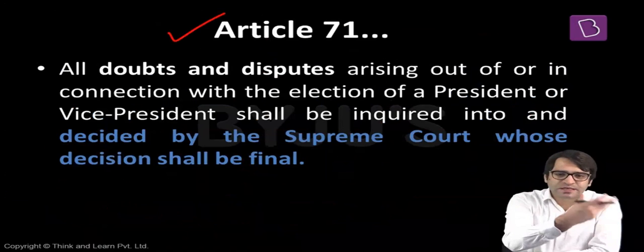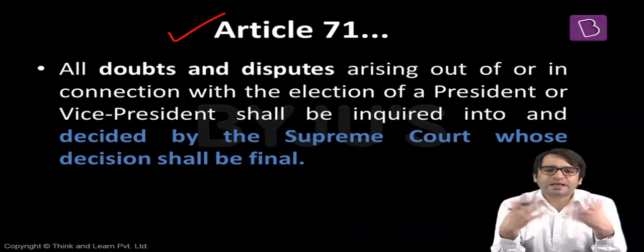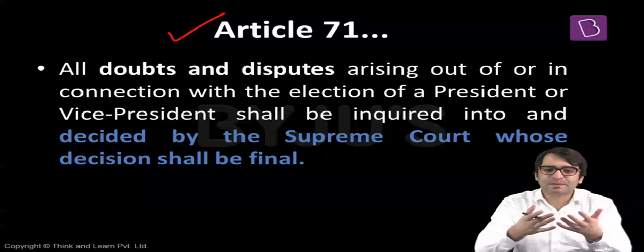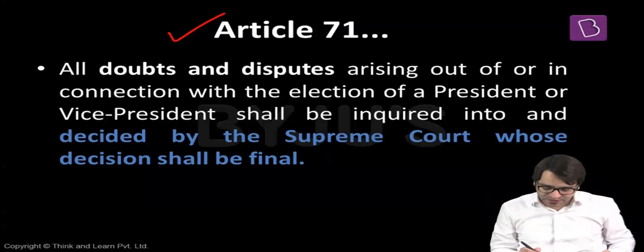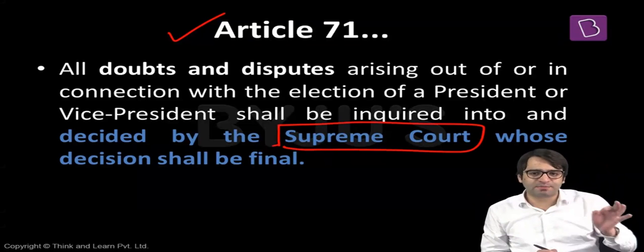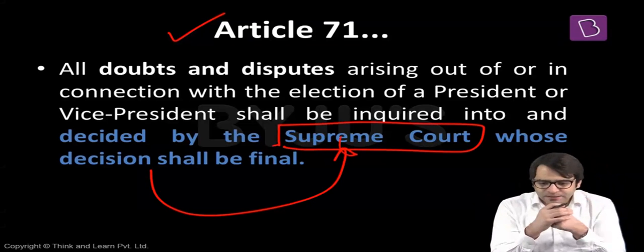Now, the President of India got elected, the Vice President of India got elected. Now somebody comes up with a claim. Somebody disputes the election of the President and the Vice President. That means there is an election petition to be filed. Such an election petition can only be filed in the Supreme Court. That means in no other high court can such a petition be filed, and the decision of the Supreme Court shall be final. How? Let me give you an example.